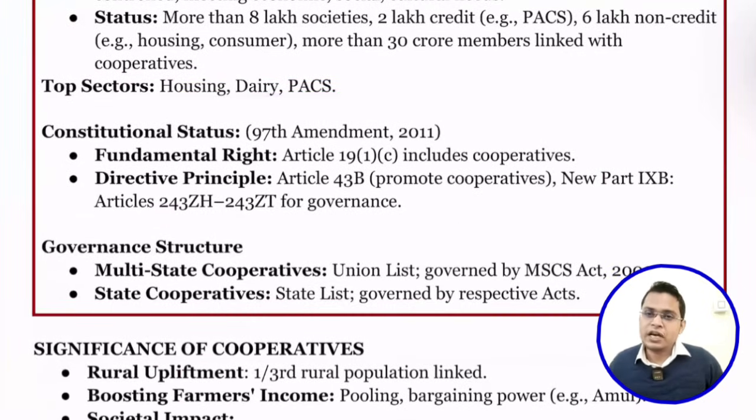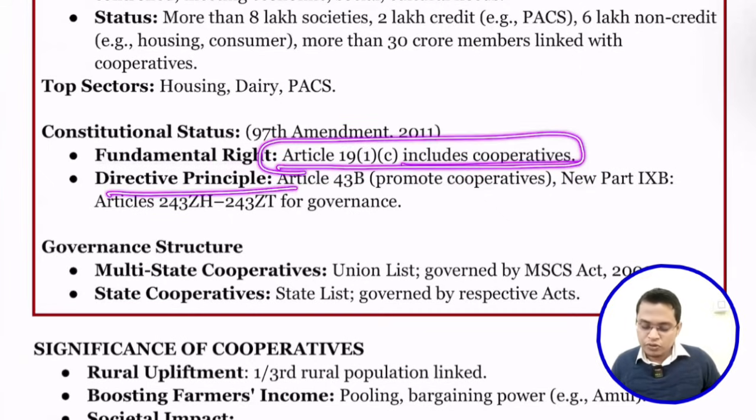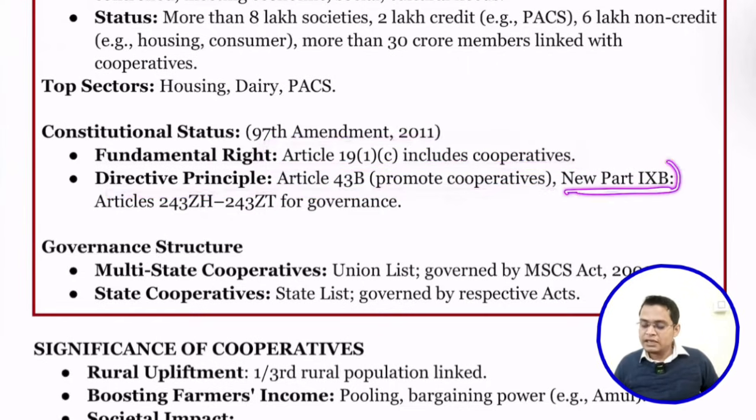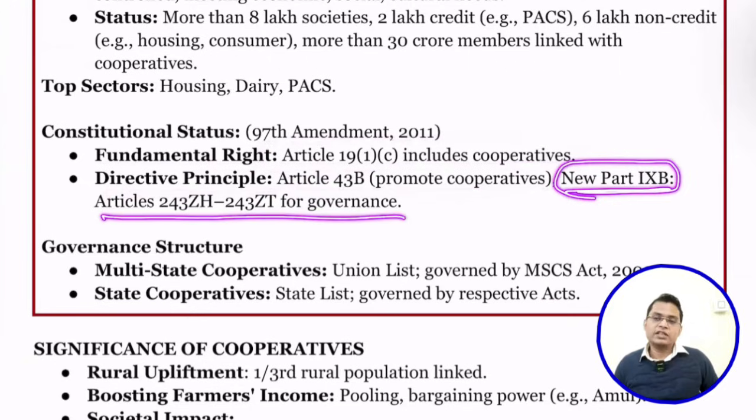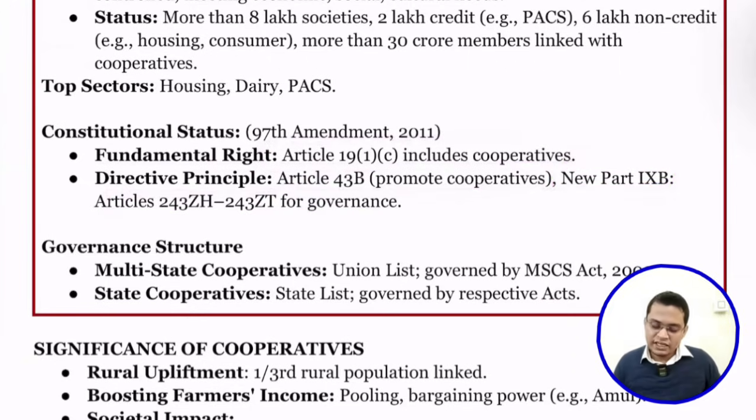So what is the constitutional status? Whether in our Constitution there is any mention of cooperative societies or not? Yes, it is mentioned. Through the 97th Constitutional Amendment Act in 2011, we inserted the provision on cooperative societies. It is mentioned in our fundamental rights, Article 19(1)(c). Next is the Directive Principle of State Policy, Article 43B, which talks about promotion of cooperative societies. It also inserted Part IXB, from Article 243ZH to 243ZT, for governance.